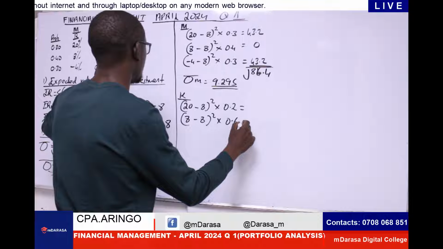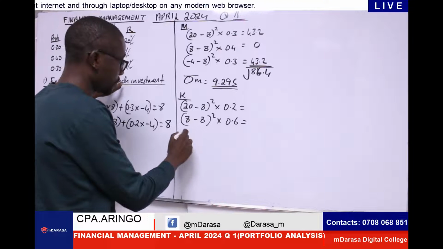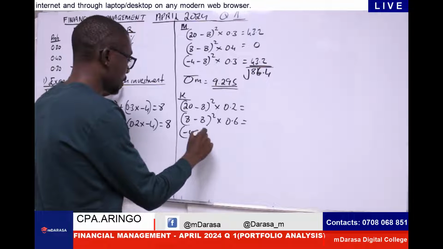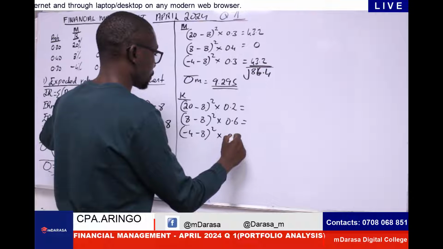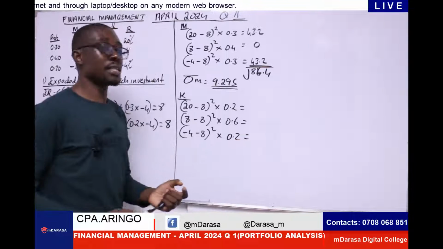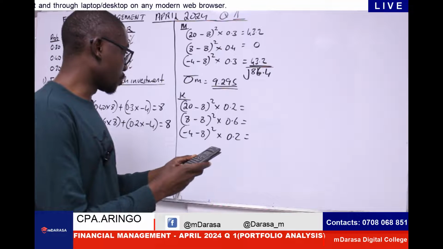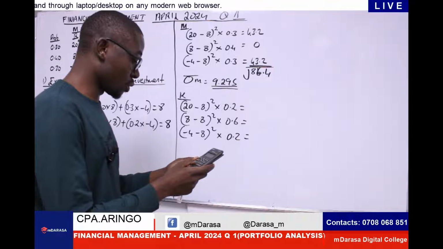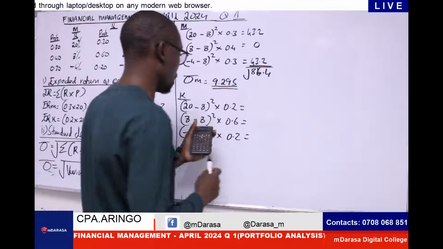The last one should be negative 4 minus 8, we square, times 0.2. You see? As simple as that. So this should give us 20 minus 8 squared times 0.2, which would give us 28.8.